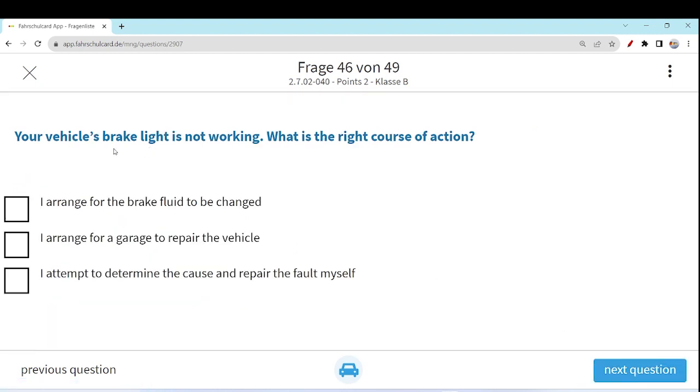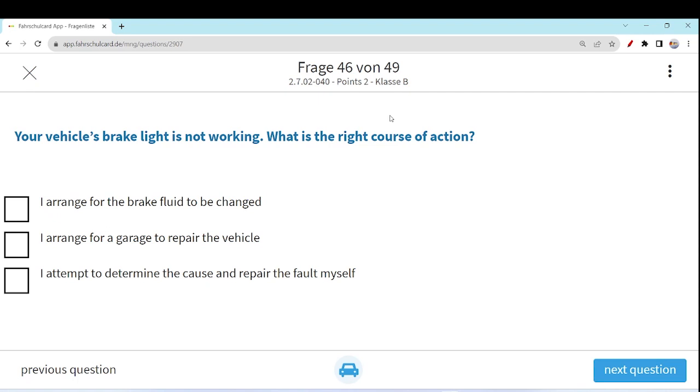Your vehicle brake light is not working. What is the right course of action? What should you do? I arrange for the brake fluid to be changed. No, I think this is not the correct option. Normally, whenever you get some weird sound from the braking system, you think maybe the oil is old or has some problem, it has been a long time, and I need to change the brake oil.